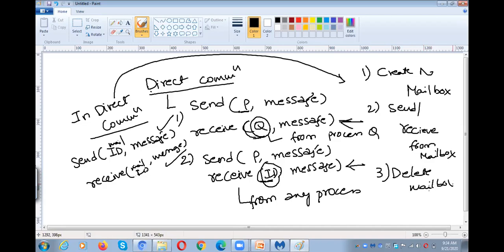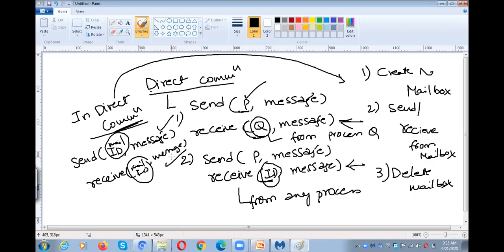That means there is no direct communication between the processes. Earlier, we were sending a message to P directly, that means to the process itself. But in the case of indirect communication, we are sending a message to the mailbox, and the receiver will receive the information from the mailbox. So there is no direct communication between the processes.